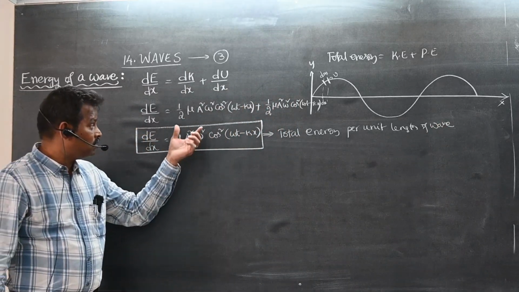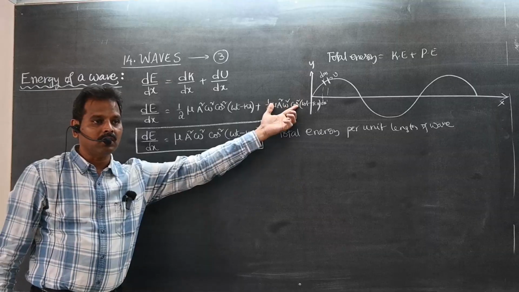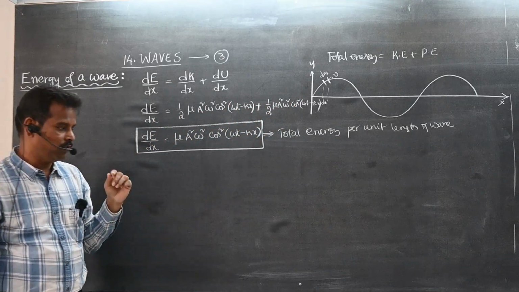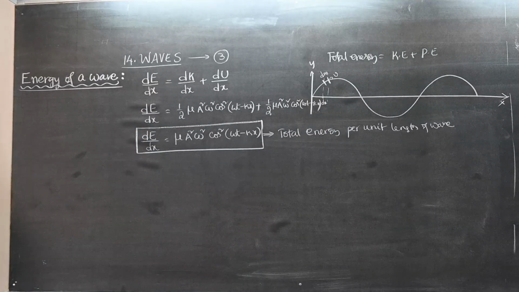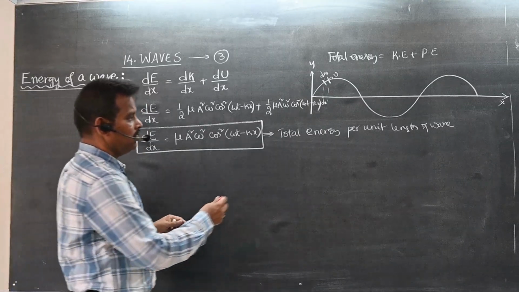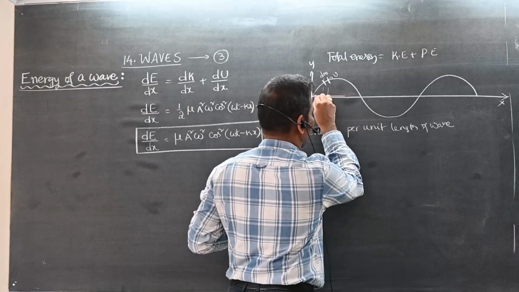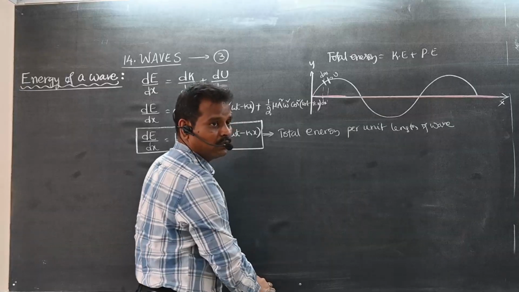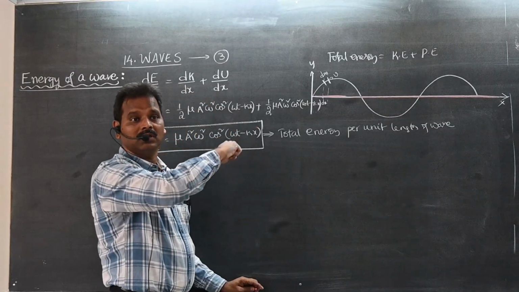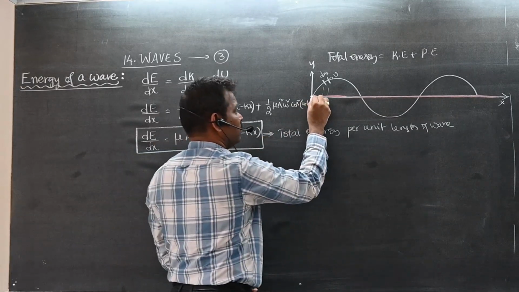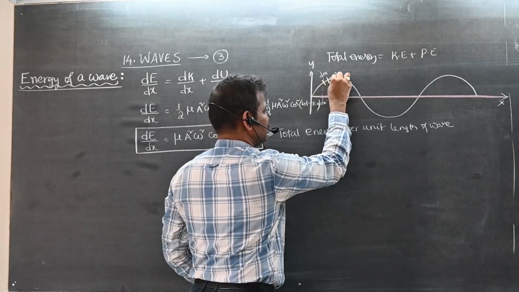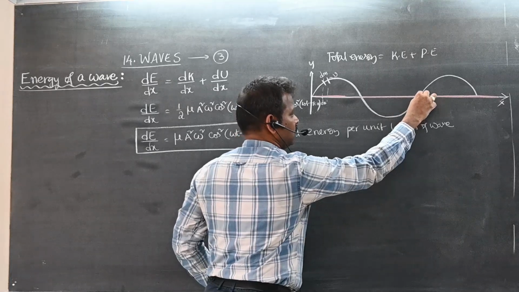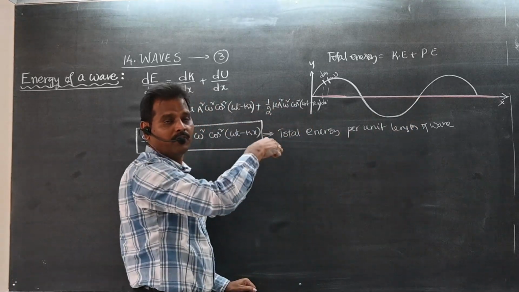Students, suppose if it is 0, this will become 0, total energy will become 0. When is it possible? We will see in this. This is the original wire before the wave is produced. Then that wire, the string, is stretched due to tension and reforms into a waveform.